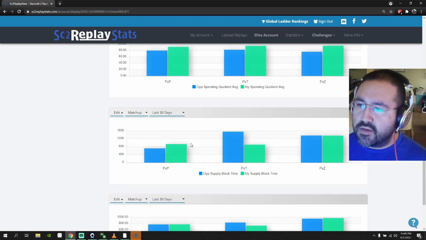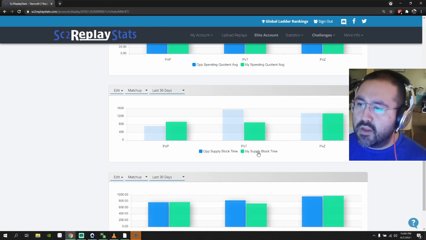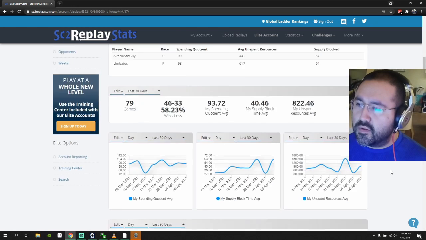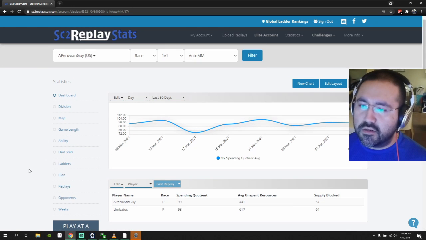On the last 30 days, here's the last 30 days, my supply block time, I want mine to be lower than theirs. So right here, this is not good. I'm supply blocked more often than Terrans here. Supply blocked less time than my Terran. Did I say Terran over here? But you know what I mean, right? And then the same thing for unspent resources. I want these to be lower. Here's a little bit higher. Here's almost the same. Here's lower. Right. So it gives you really cool data.